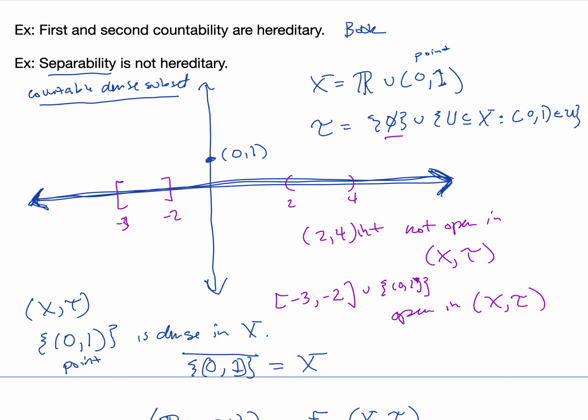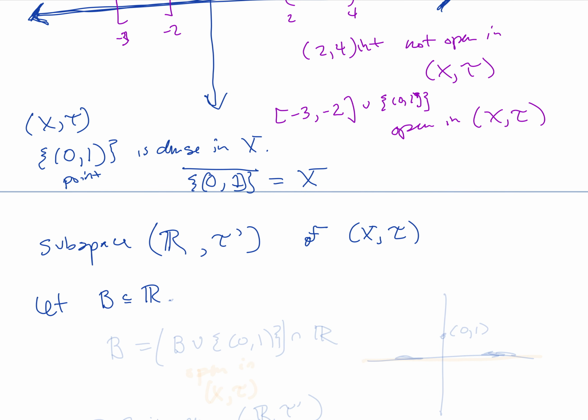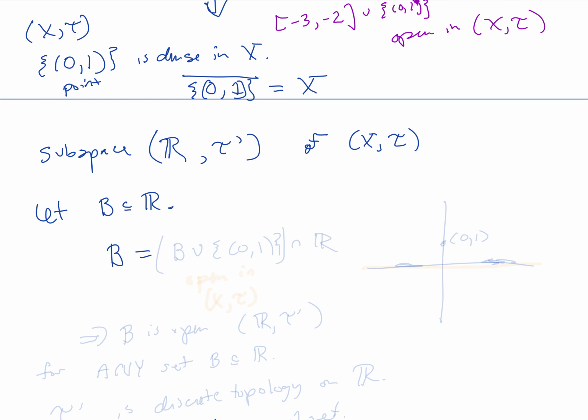So let's let B be just an arbitrary subset of the real numbers. Then B could be considered to be equal to B union this one point, intersected with R. B is equal to whatever B was in the real numbers, some set, union together with this point, and then we intersect it with the real numbers again and effectively take it away.